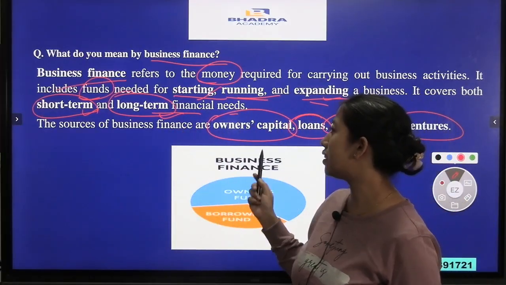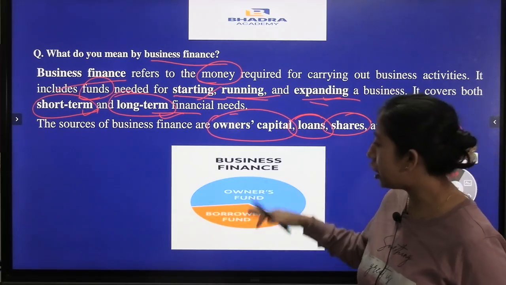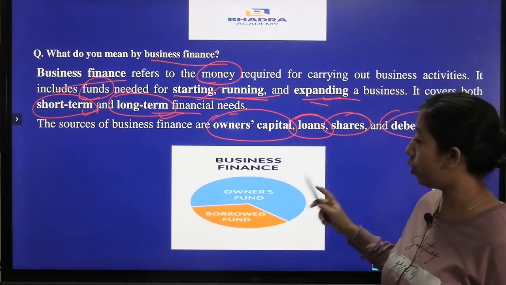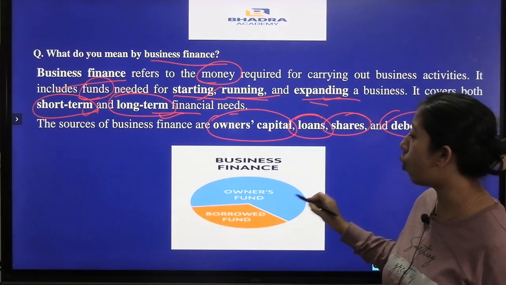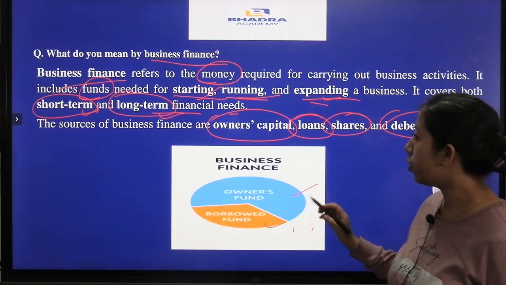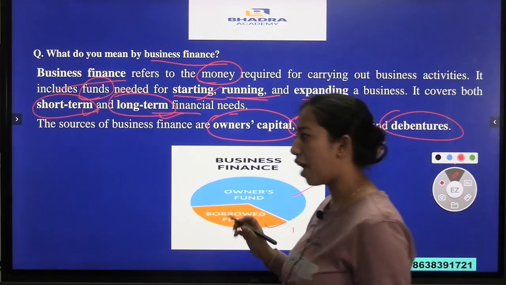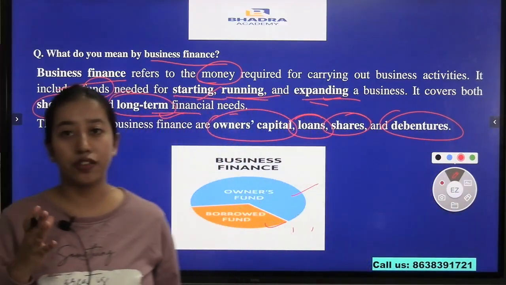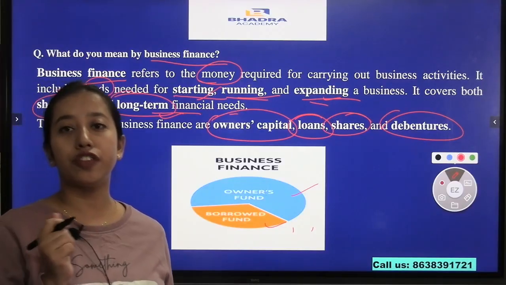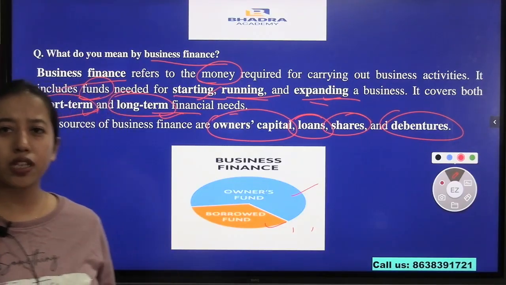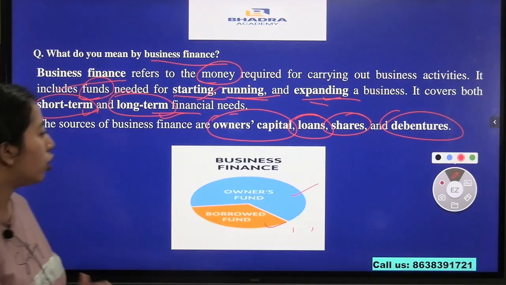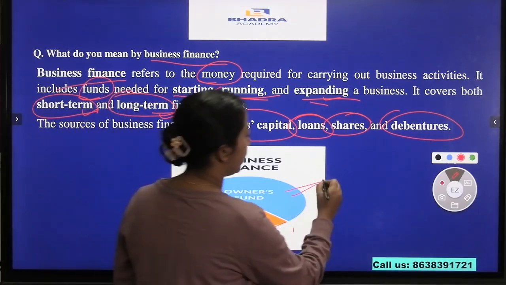And the sources of business finance, we can divide into owner's fund and borrowed fund. In owner's fund, we will have retained earnings or reserves that are made from the profit of the business. So that also becomes a source of business finance.